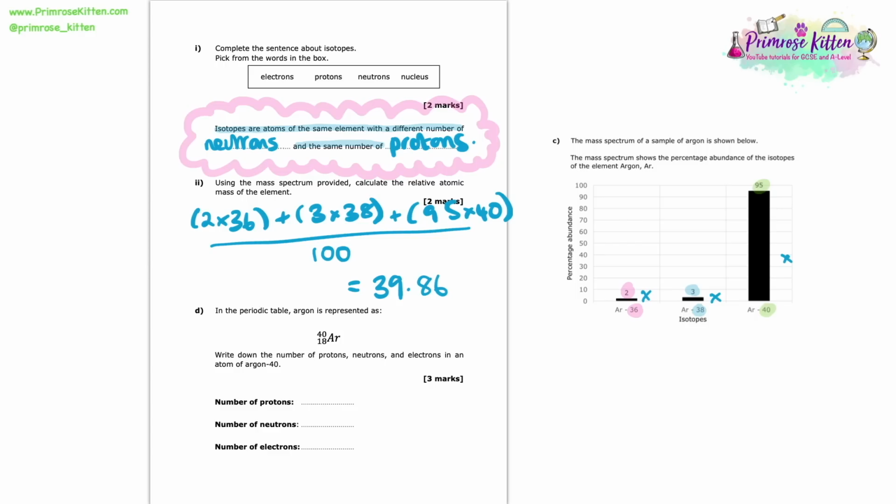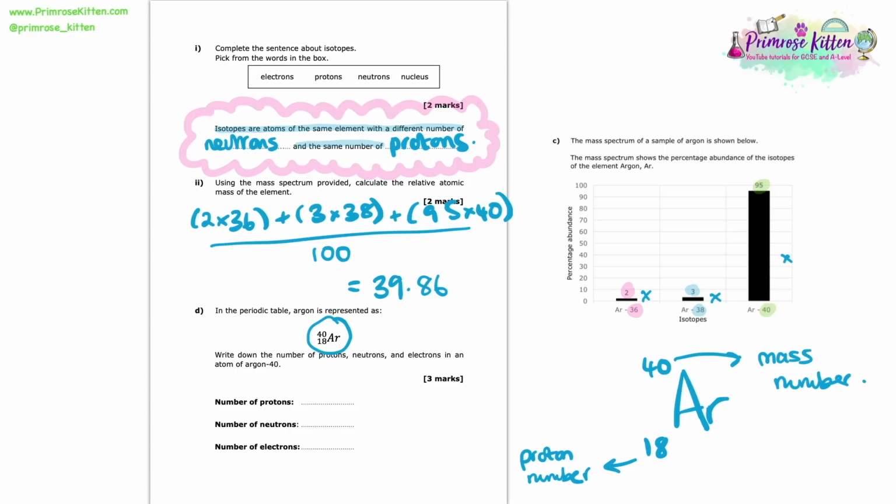So now in part D, we're told that in the periodic table, argon is represented in this way here. And we're asked to write down the number of protons, neutrons and electrons in an atom of argon-40. So let's have a look at that representation. We should know that the bottom number is the proton number, or you may hear it called atomic number, whereas this number on the top is the mass number, or you might hear it called the atomic mass.